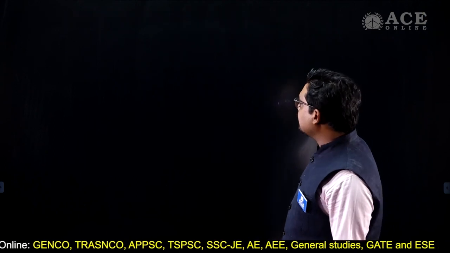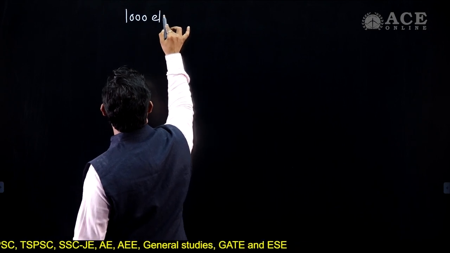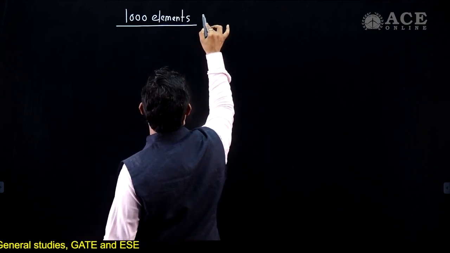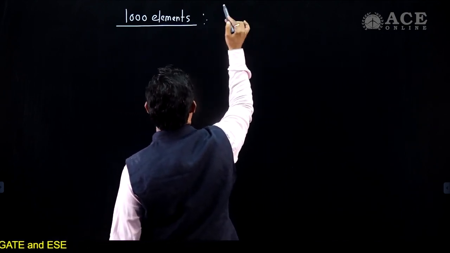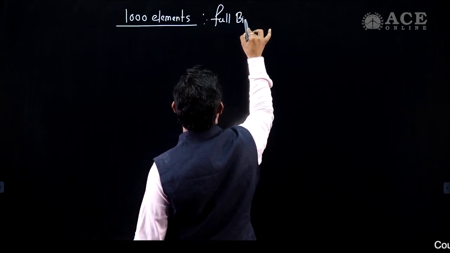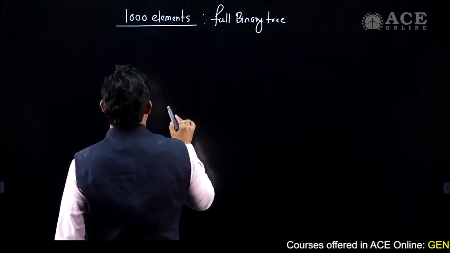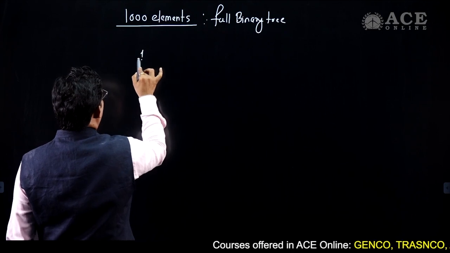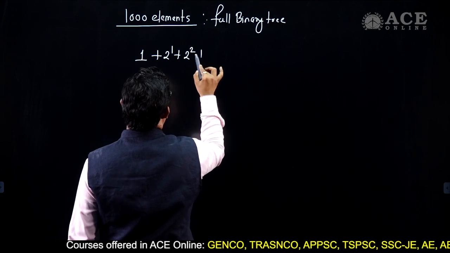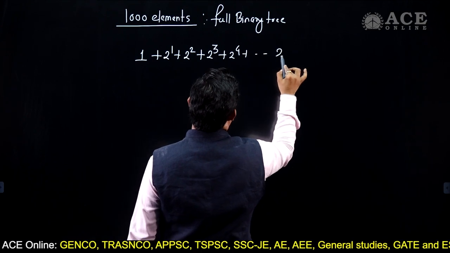Now suppose there are 1000 elements present. Definitely this tree is not a full tree, or strict binary tree as some other books call it. It's not a full binary tree. Why is it not a full binary tree? Because for a full binary tree, I'll write the values 2 to the power 0, 2 to the power 1, 2 to the power 2, 2 to the power 3, 2 to the power 4, and I'll go up to 2 to the power of 9.